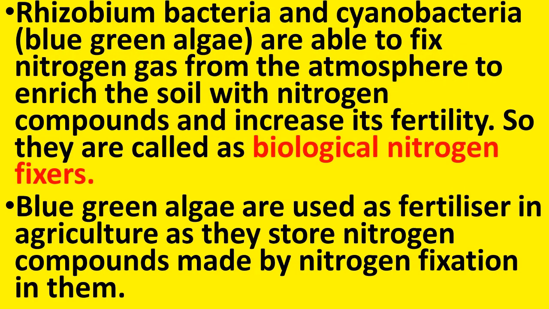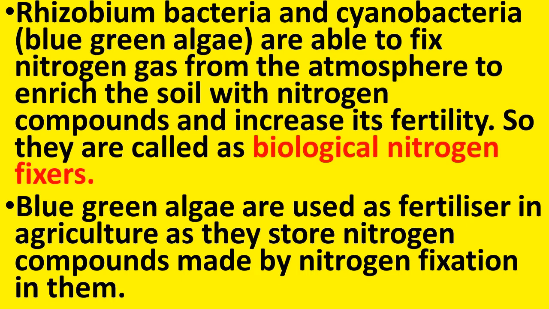Now, let us see which are the specific bacteria that can fix the nitrogen from the atmosphere. Rhizobium bacteria and cyanobacteria, which are called blue-green algae, are able to fix nitrogen gas from the atmosphere to enrich the soil with nitrogen compounds and increase its fertility. So, they are called biological nitrogen fixers. See children, here all microorganisms cannot do this work of fixing the nitrogen. Then which microorganisms are able to do it? Examples are Rhizobium bacteria and cyanobacteria.